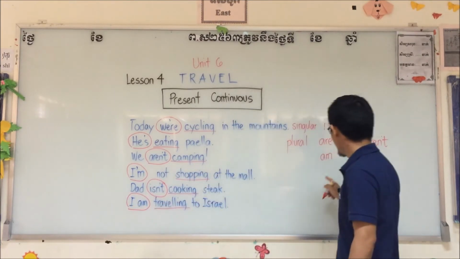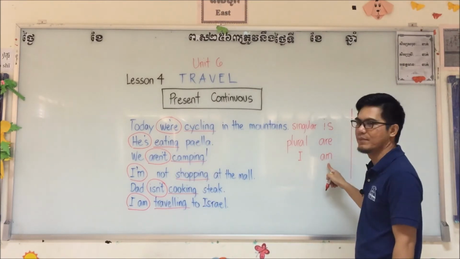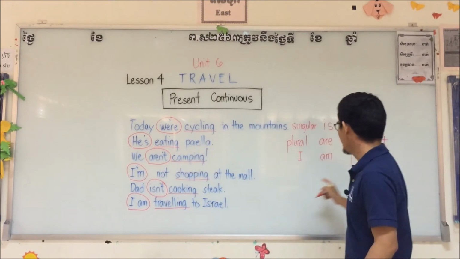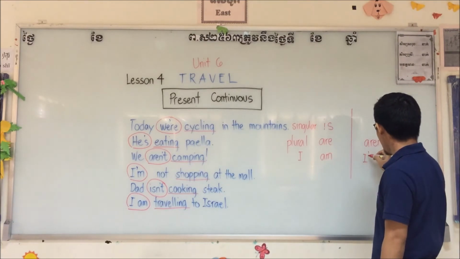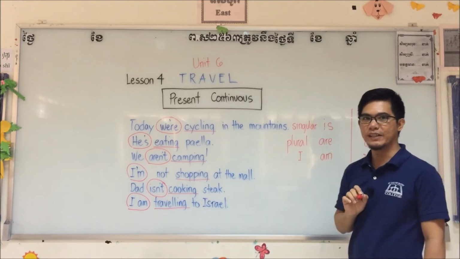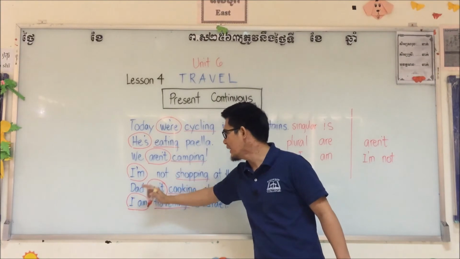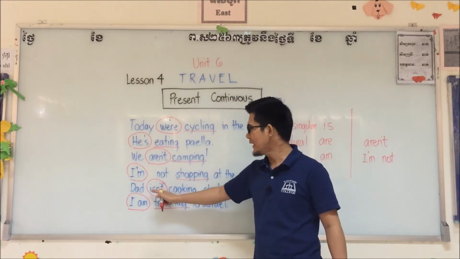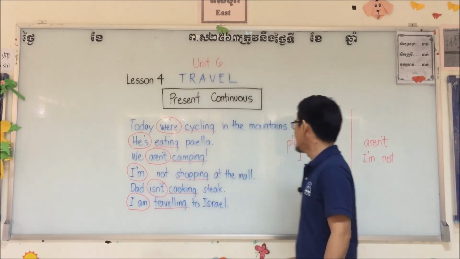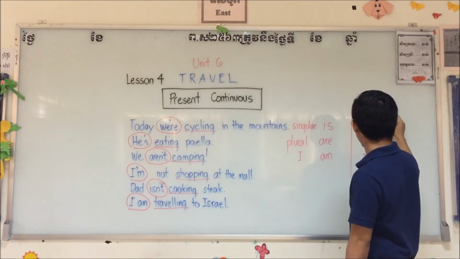I am. So we use I am. I'm not for the negative. I put here contraction, I'm, and then you use not. Okay? And then last, dad, singular. Dad isn't. We use is not, the short for isn't.